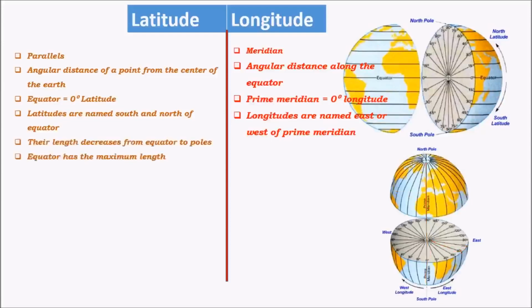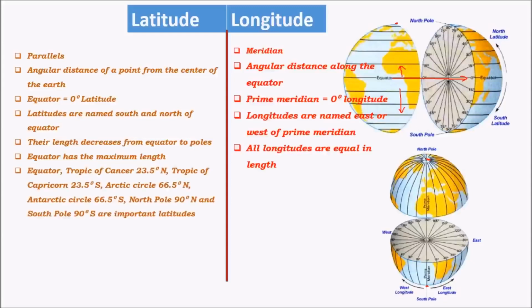And as we have said, the equator has the maximum length, whereas all longitudes are equal in length. We can see that the equator is the longest latitude, whereas when we move upwards towards the North Pole or towards the South Pole, we see that the latitudes become shorter and shorter, and at the North Pole it becomes simply a point. That is, latitudes are simply a point, both at the North Pole and South Pole. But if you take a look at longitudes, they are equal in length. All the longitudes are equal in length, and they connect the South Pole and North Pole.